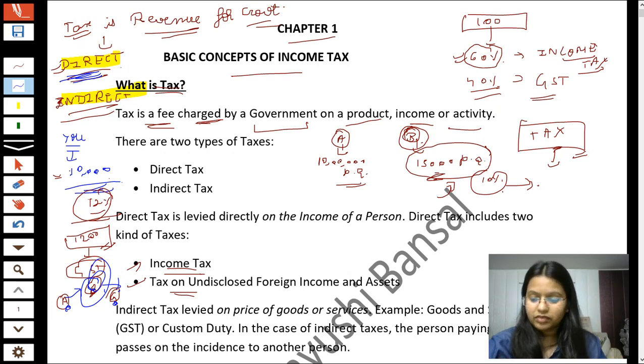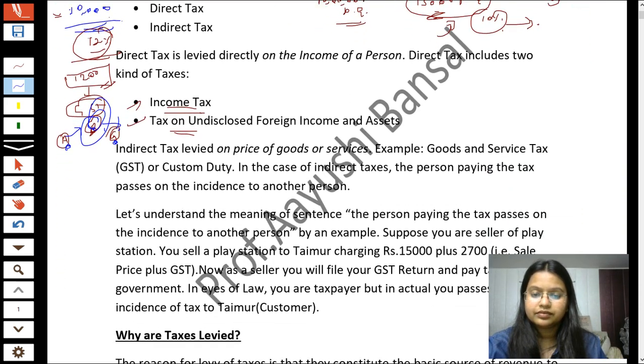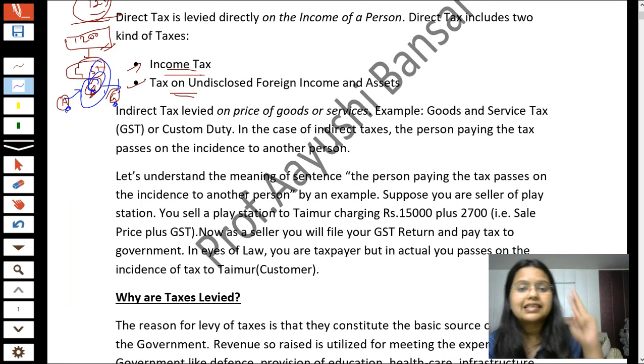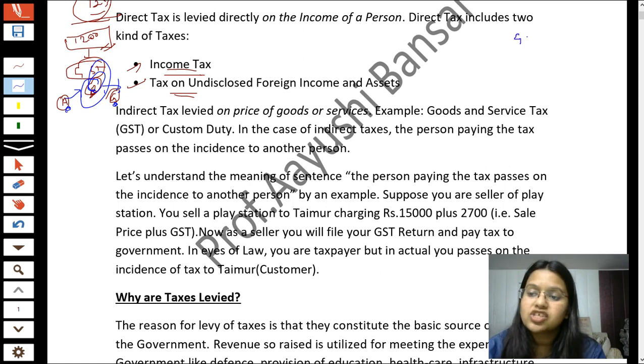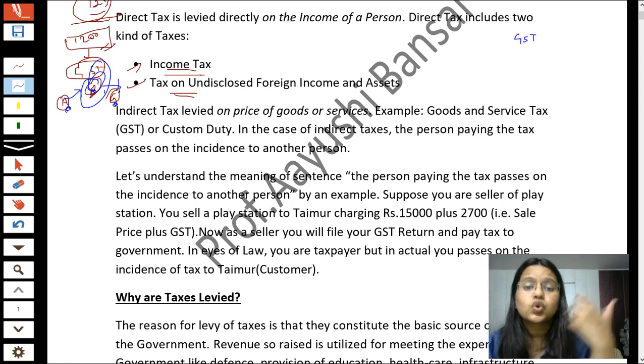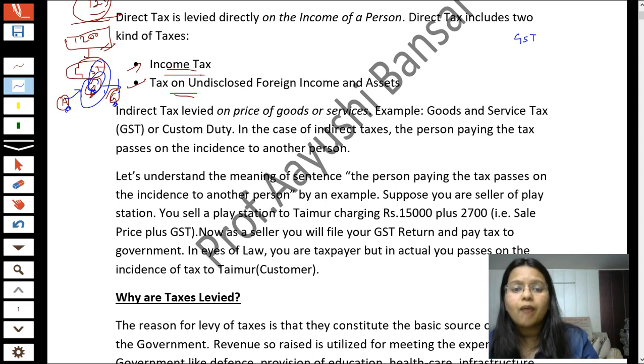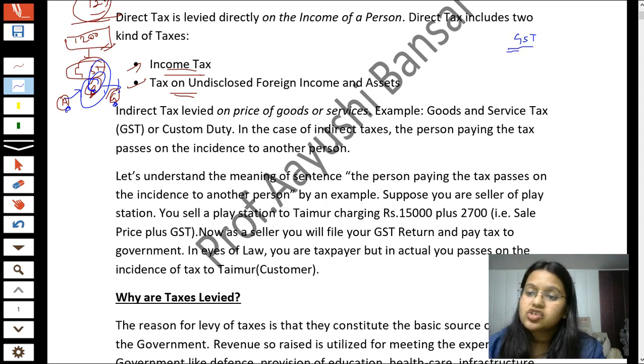Okay. Now, students, in indirect taxes, there are two kinds of taxes. The first one is GST, that is, goods and service tax. We will read about this topic in detail, but here there are only the basic concepts of your chapter. Okay. Next, the first one is GST, and the second one is custom duty.